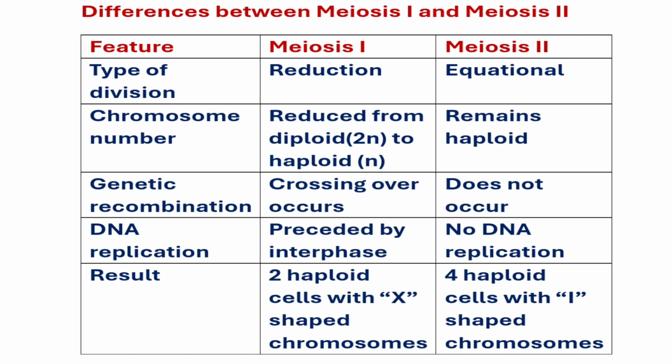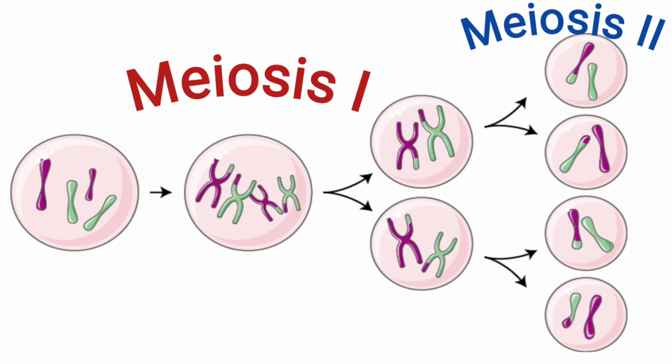Meiosis 1 aims at separating homologous chromosomes, while meiosis 2 separates sister chromatids. Crossing over and independent assortment occur in meiosis 1, while no crossing over occurs in meiosis 2. DNA replication occurs before meiosis 1, while there is no DNA replication before meiosis 2. Meiosis 1 gives us two haploid daughter cells with X-shaped chromosomes, while meiosis 2 gives us four haploid daughter cells with I-shaped chromosomes.